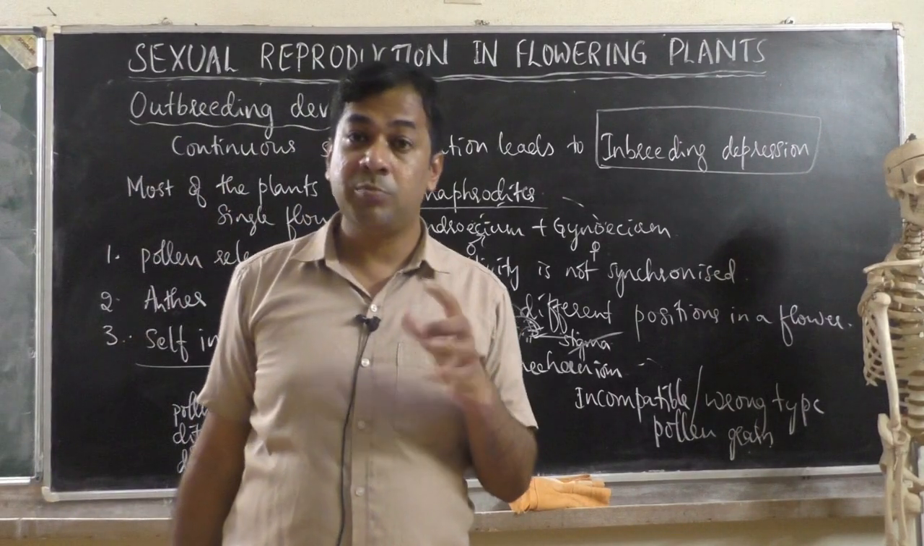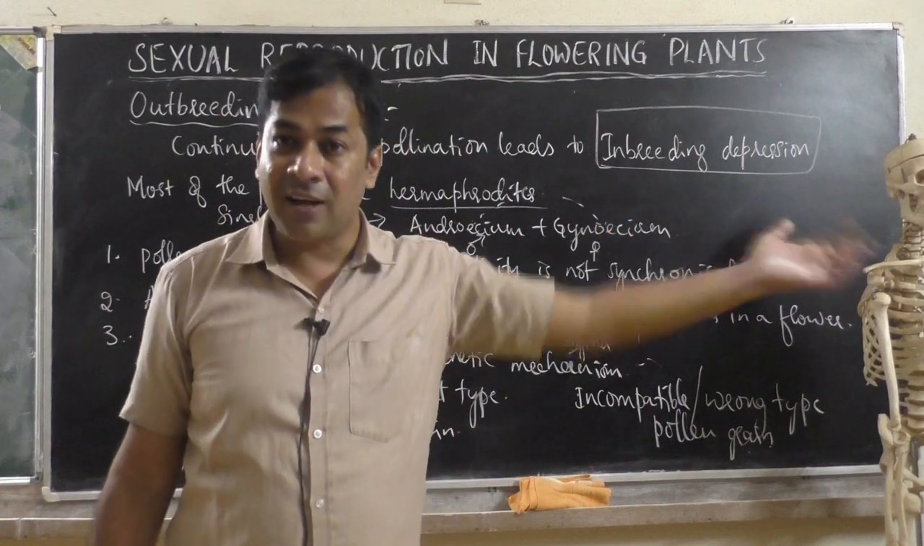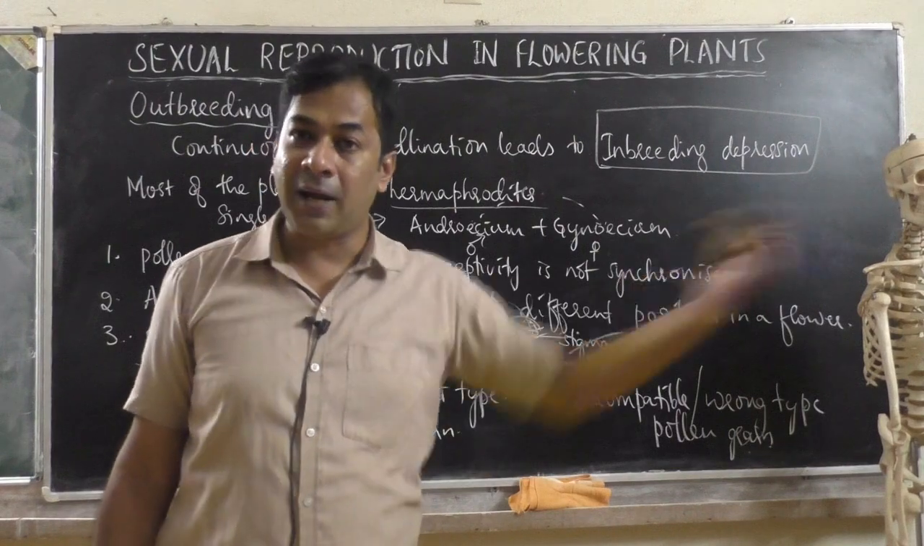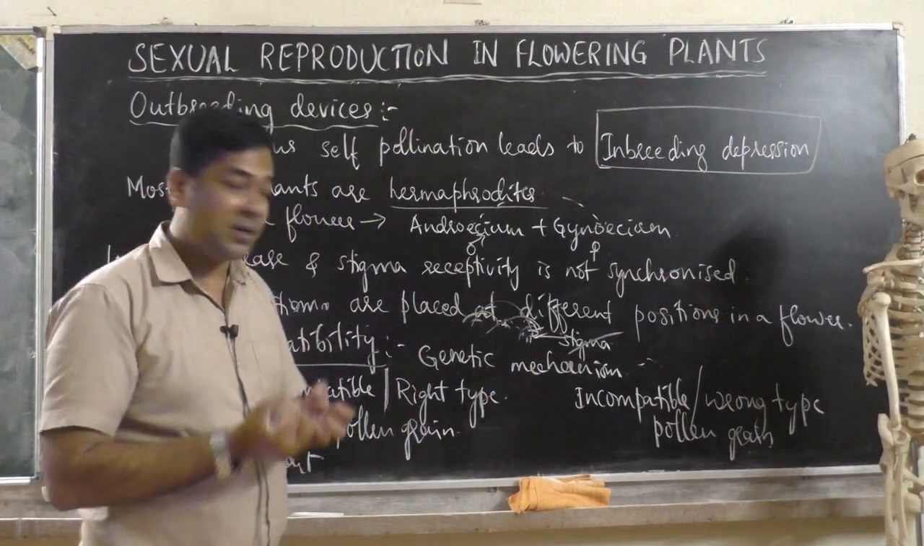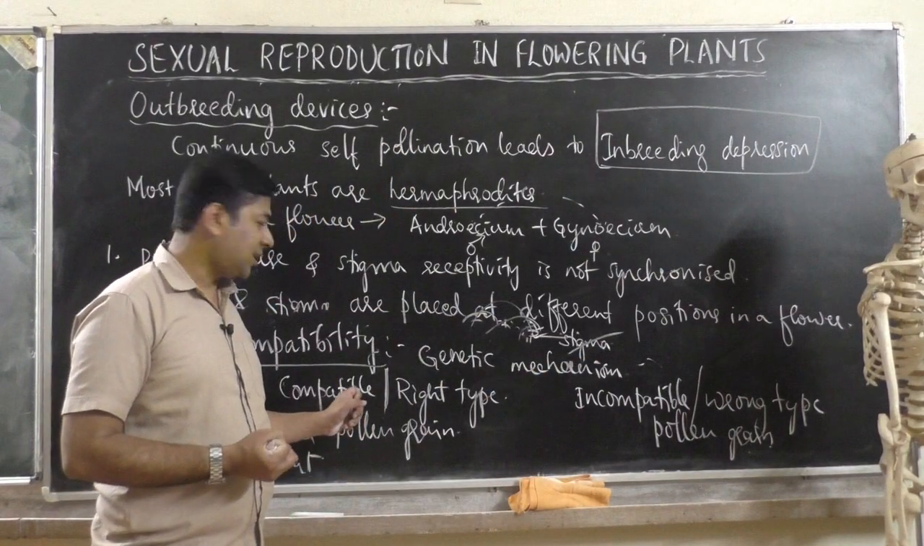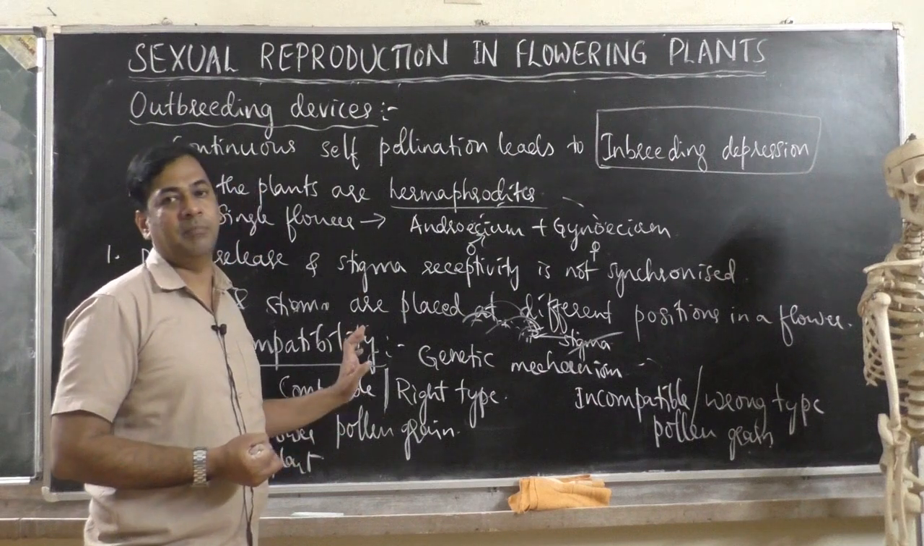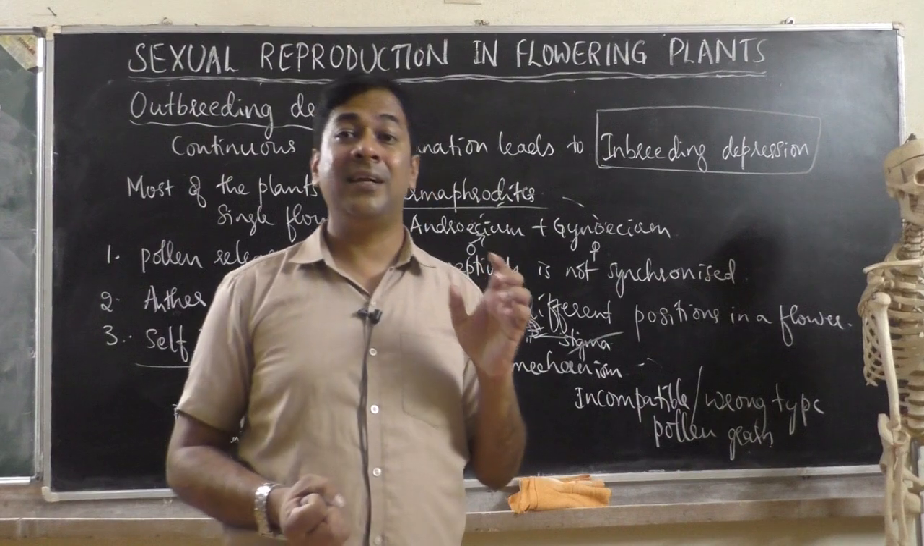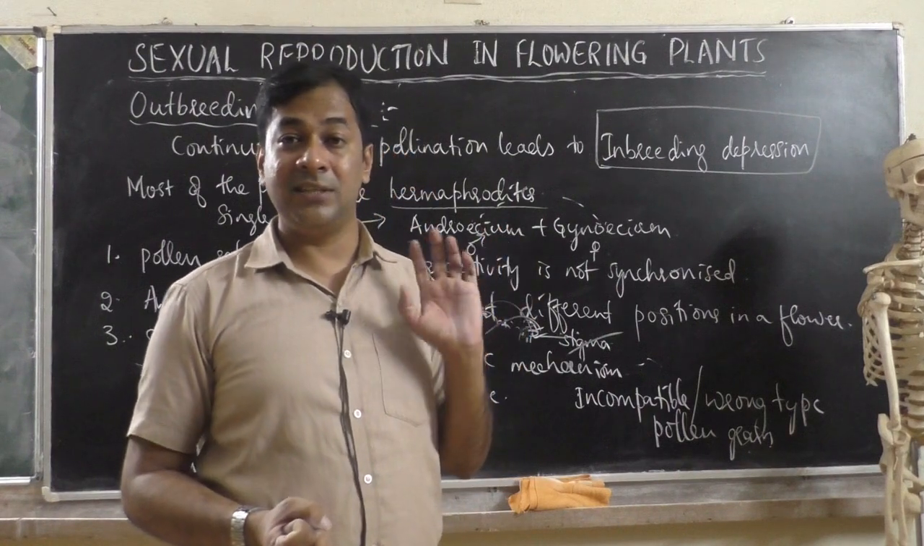The right type of pollen grain is the pollen grain of a different flower, not the same flower, or a different plant, that is accepted by the stigma. So that is compatible, matching, or the right type. Which pollen grain does the plant, or the stigma, reject?